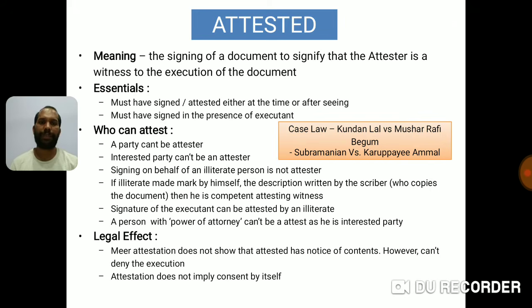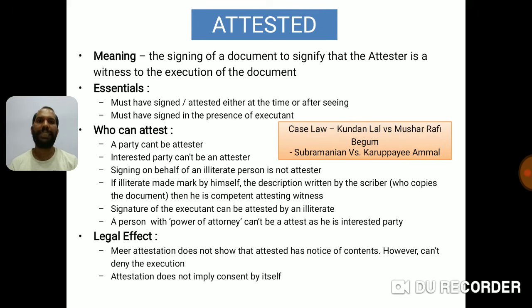Now, who can attest? When you are discussing who can attest, more than who can attest, they are defining who cannot attest. A party can't be an attester. As I said in the very first slide, the transfer of property can happen between two living people. If that transfer of property is happening and you are one among those two living people, then you are a party to that transfer of property. So you cannot be the attester for that particular transaction.